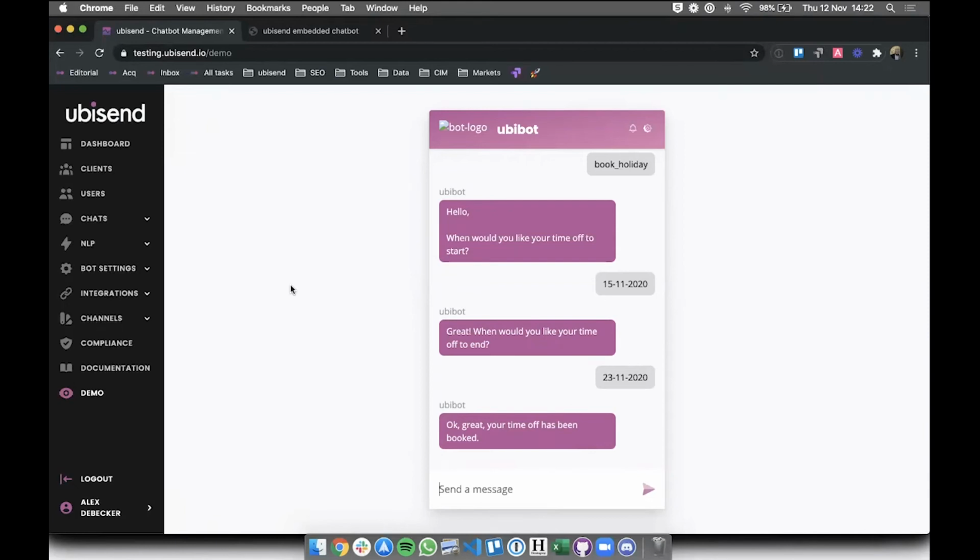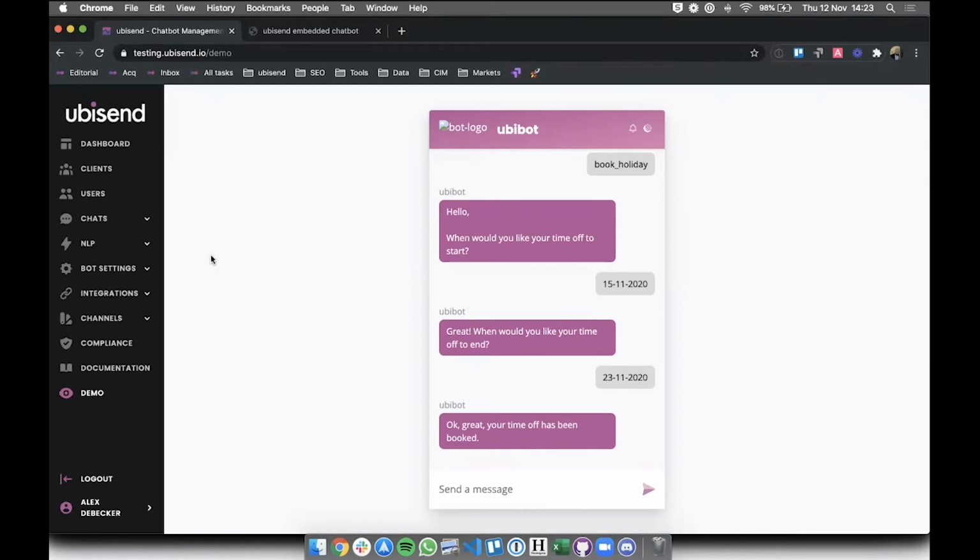Okay, we're only maybe about 30% of the way there. There's a few things missing from this conversation. The very first thing that is probably missing in your head is, well, that's all nice and good, but where does this information go? In an ideal world, this information would go to the manager of whomever is talking to your bot. So if Jacob was talking to the bot, the messages would go to his manager for approval on the dates that he's picked.